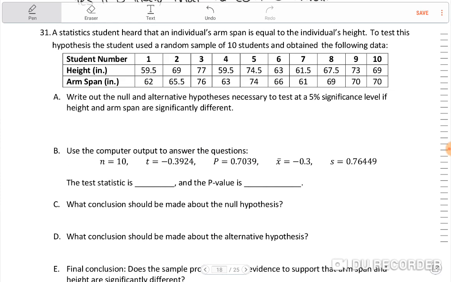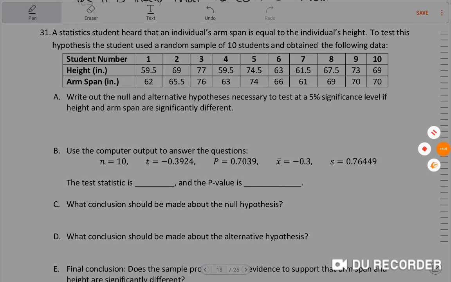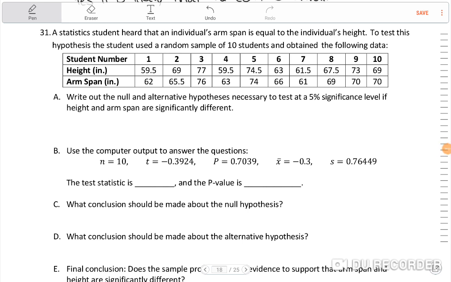Number 31. A statistics student heard that an individual's arm span is equal to the individual's height. To test this hypothesis, the student used a random sample of 10 students and obtained the following data. Okay. Write out the null and alternative hypotheses necessary to test at a 5% significance level if height and arm span are significantly different.